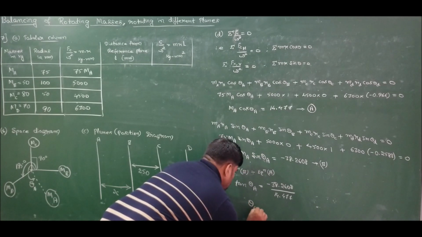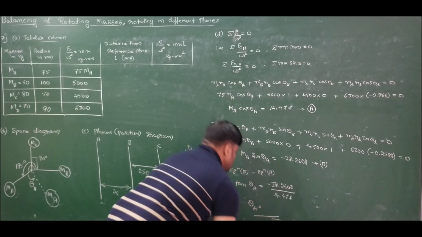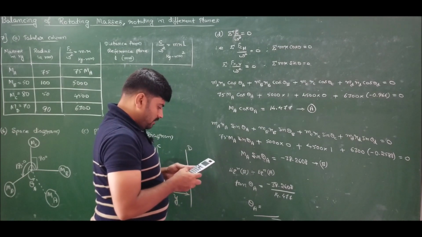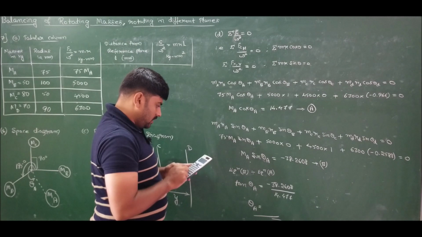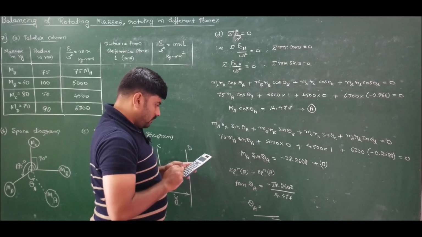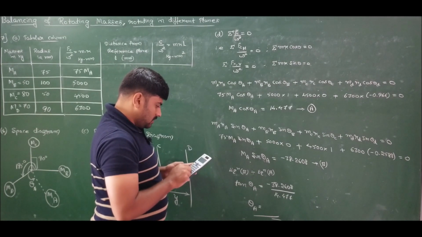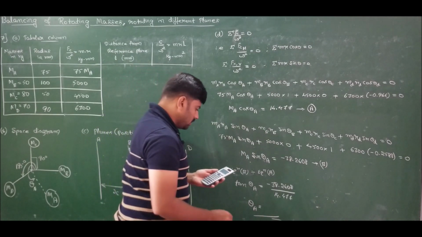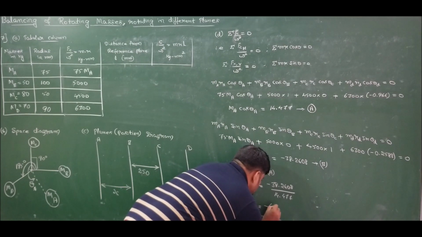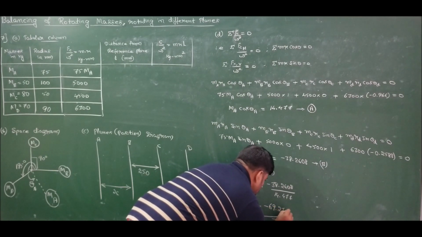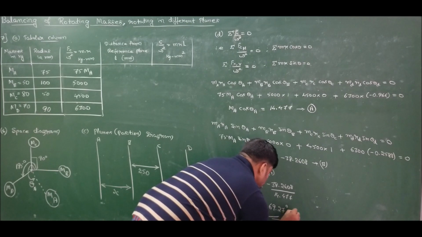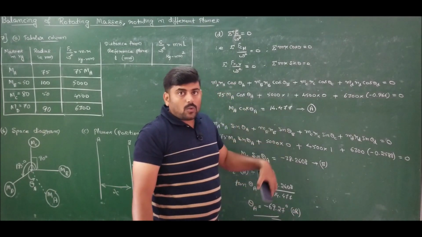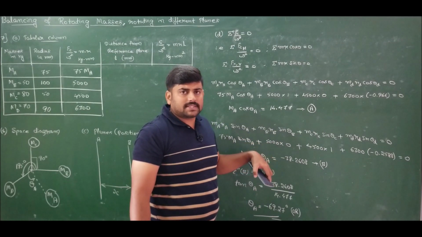Therefore, theta A is tan inverse of minus 38.2608 divided by 14.477, which is minus 69.27 degrees, or negative means it is measured clockwise from the positive x-axis.